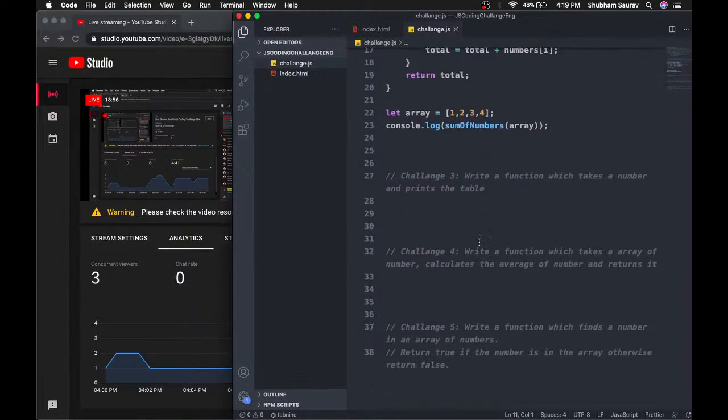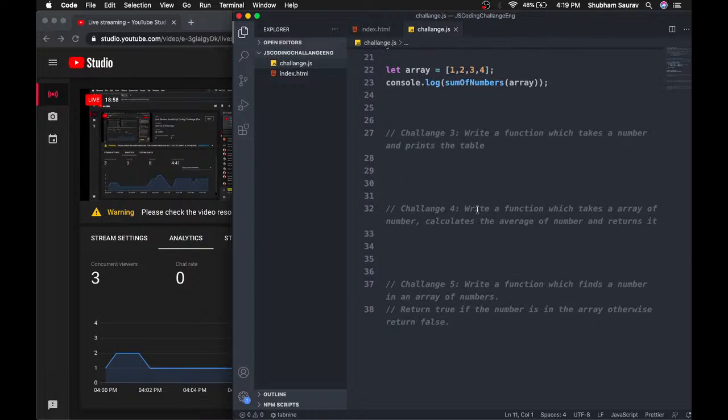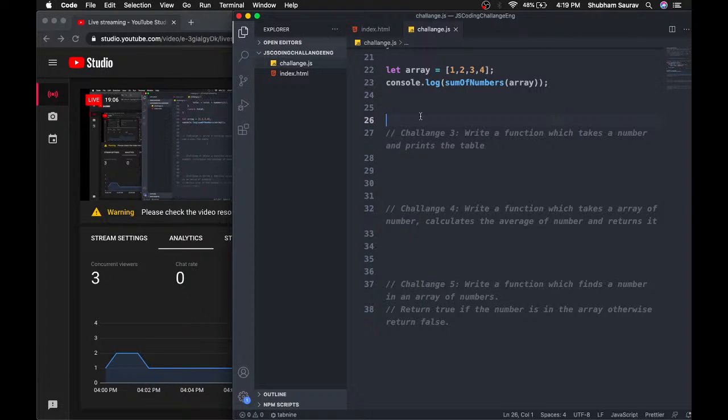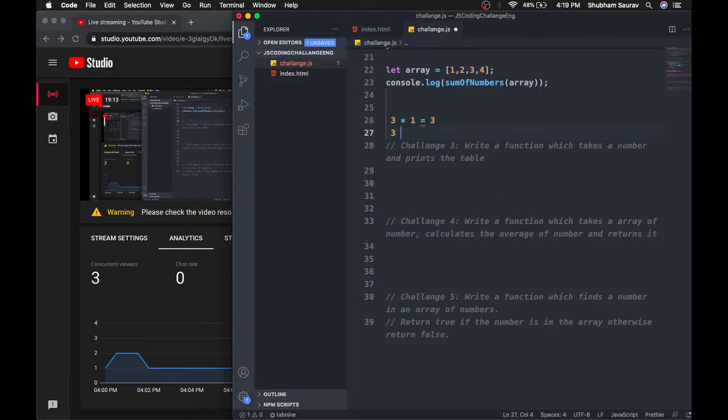All right, now let's just get to the third program. Write a function which will take a number and print the table. We all know this, and this is very easy, right? We have all learned this table. So 3 into 1 equal to 3, and 3 into 2 equal to 6. So we have to write a function which will take a number, and that function will print its table, and it's pretty easy.